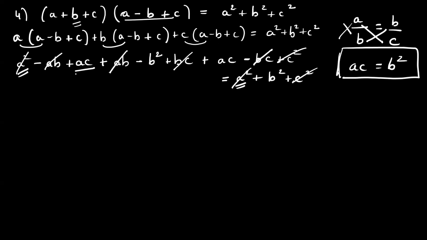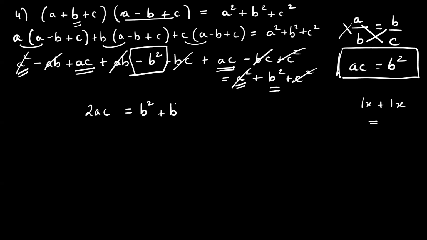So if I check what is remaining, can I say your AC and your AC is remaining? Yes, sir. What is AC plus AC? AC whole square. Wrong. When you add, it doesn't become a square. What is 1x plus 1x? Oh, sorry, sir. 2AC. 2AC is equal to, here there is B square. Minus B square goes to the right, so it becomes plus B square. Add these two also: 2B square. 2AC is equal to 2B square.